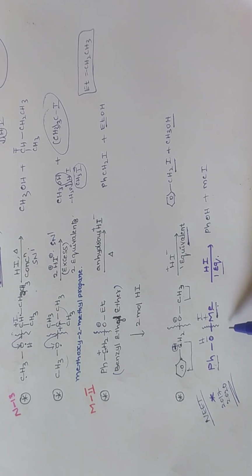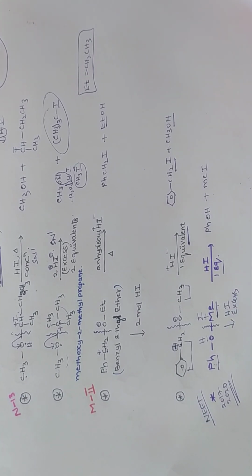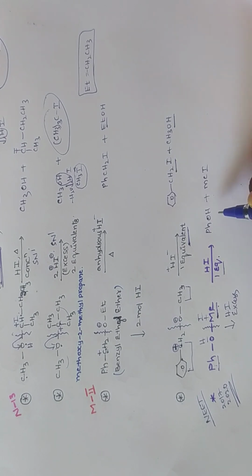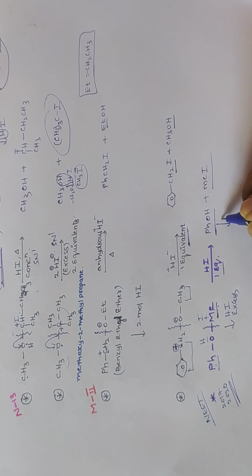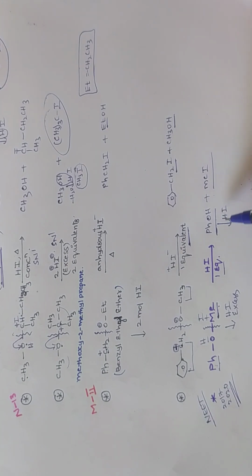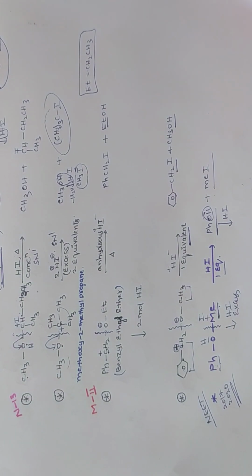Now suppose the same compound is reacting with an excess amount of HI. Excess amount of HI or HBr, anyone. If they are given, the answer is the same only. Because phenol further won't react with HI. Phenol does not react with HI. It does not undergo an SN2 mechanism because the OH group is attached directly to the benzene ring.